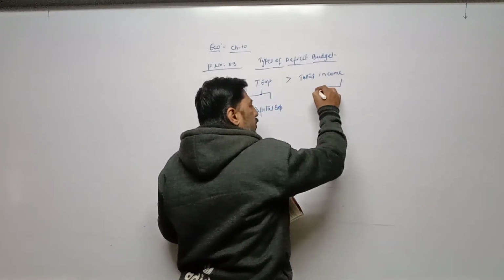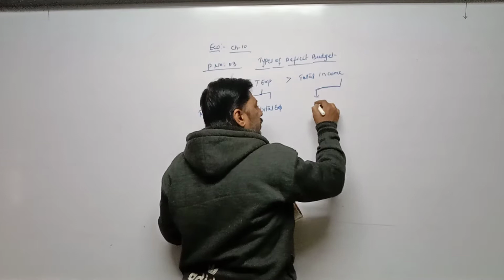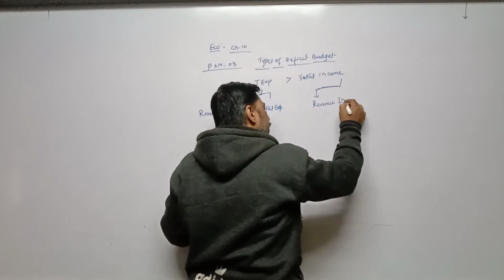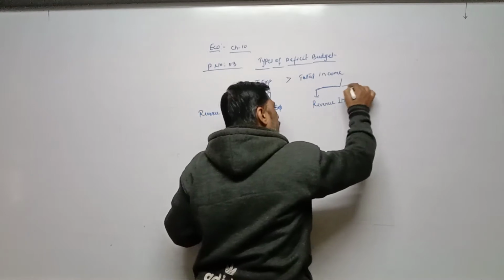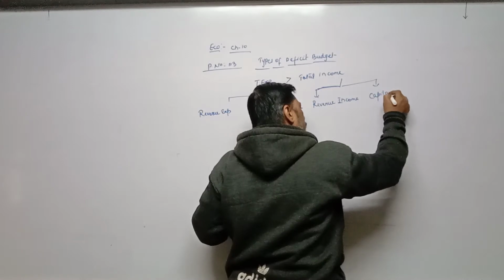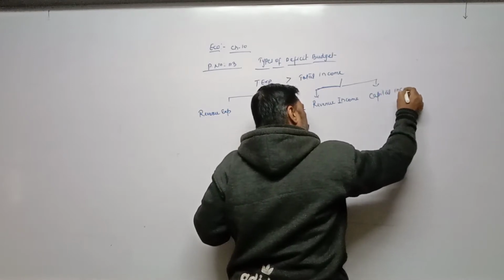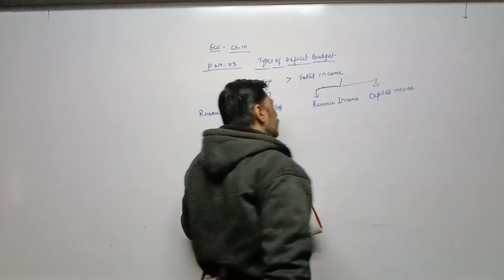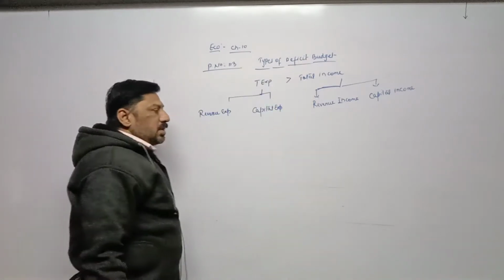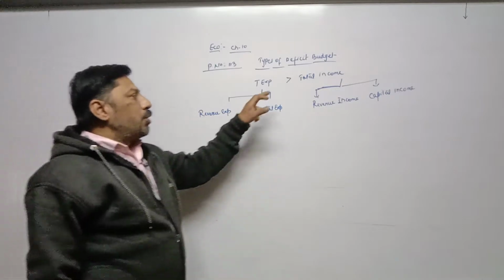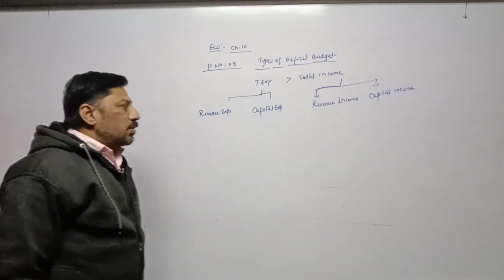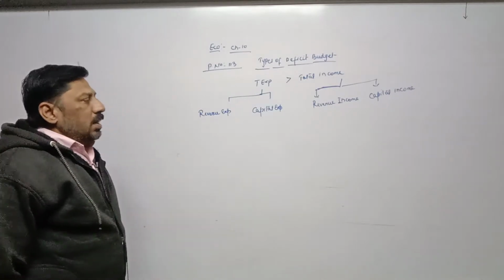Total income has also two parts: revenue income and capital income. Once again, deficit budget means when total expenditure is more than total income, or in other words, when total income is less than total expenditure, then it is called deficit budget.